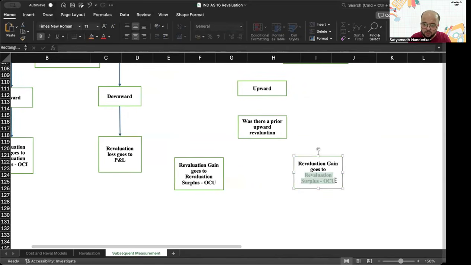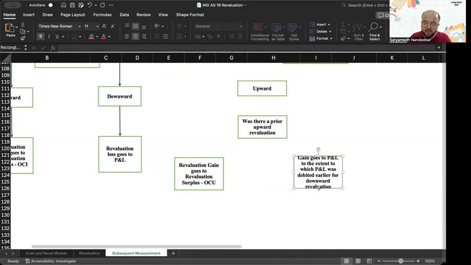If the answer is no, then the gain goes to P&L to the extent to which P&L was debited earlier for downward revaluation.